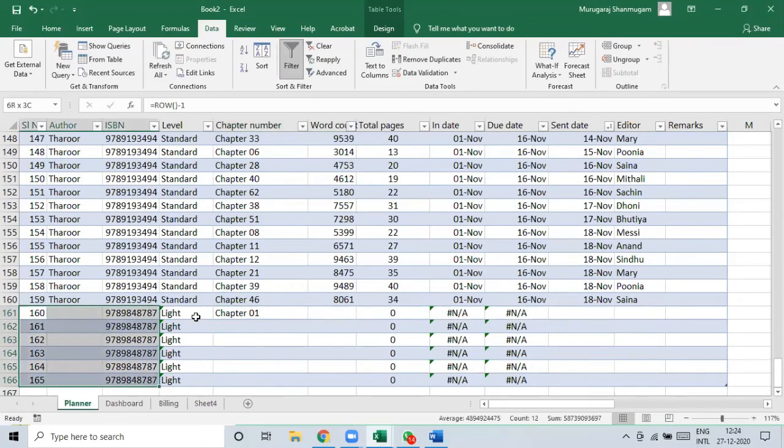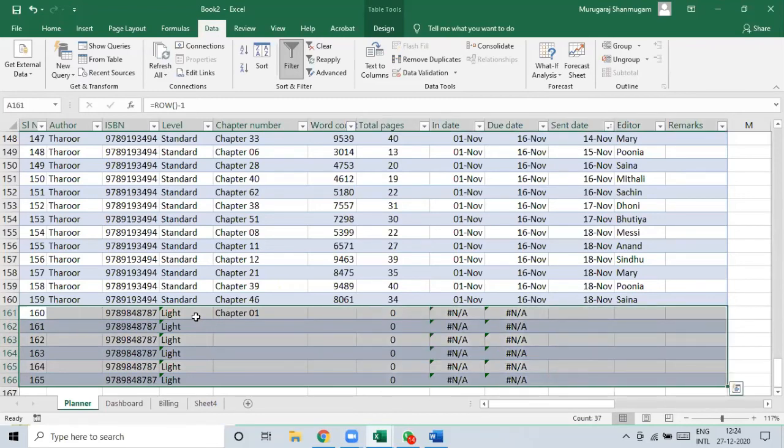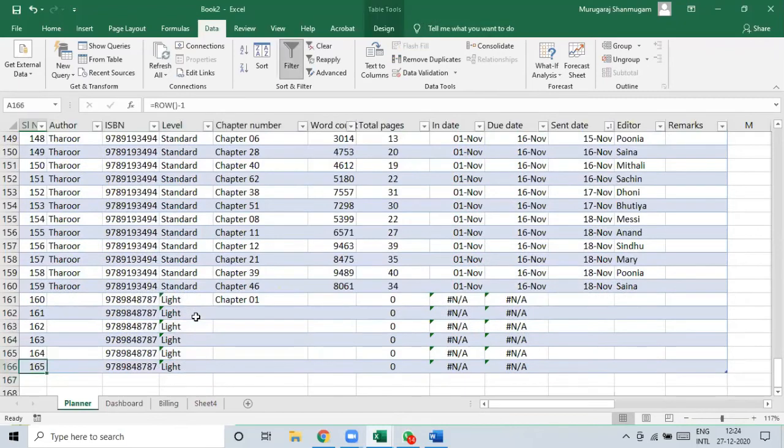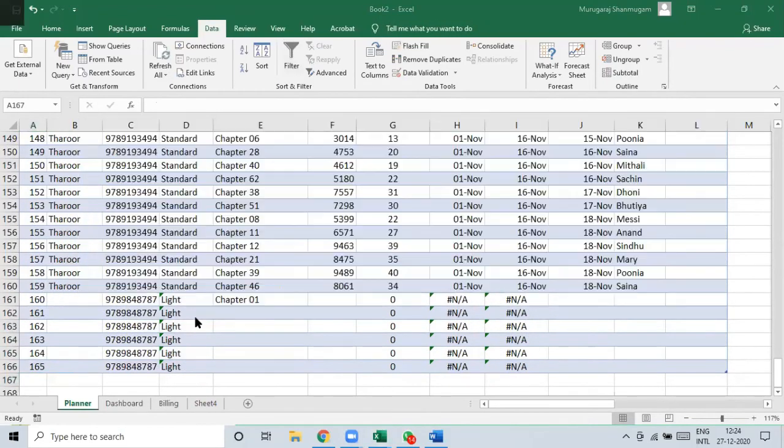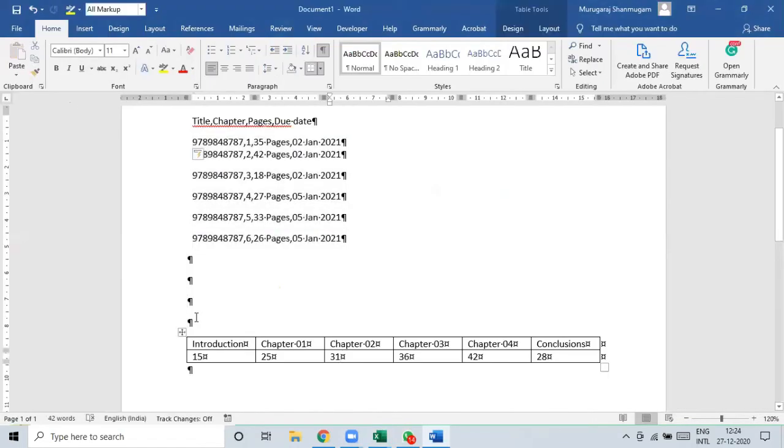What is important here in this step is to use the Data tab to convert one single column separated by values into multiple columns. So that we have achieved. Sometimes you get values like this. So instead of chapters in the column and page numbers in the second column, you might get something like this: chapters in the first row, and then the chapter numbers in the second row. We want this to be transposed. So this can actually be transposed.